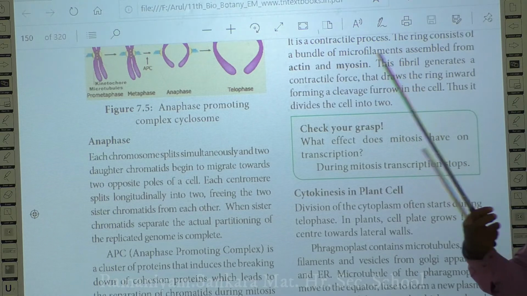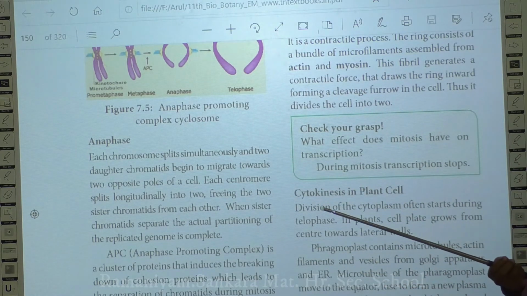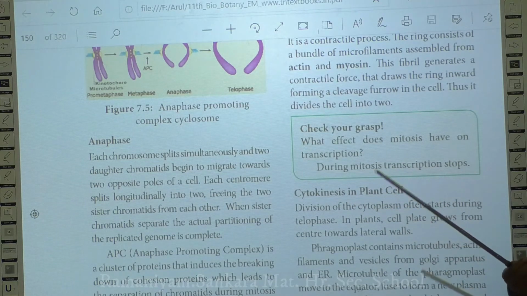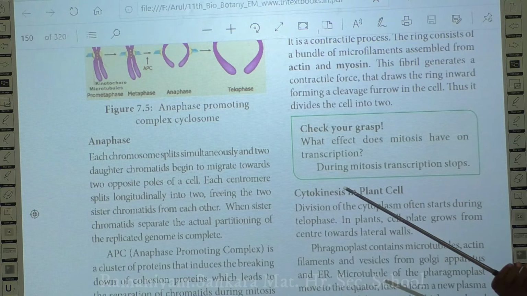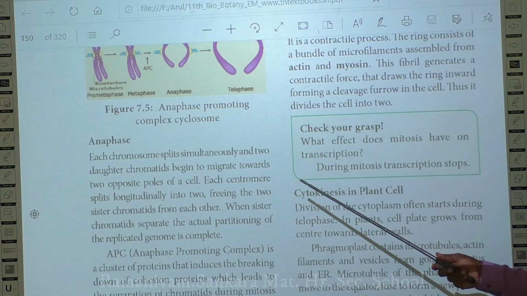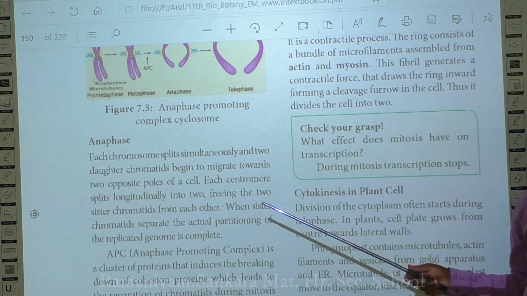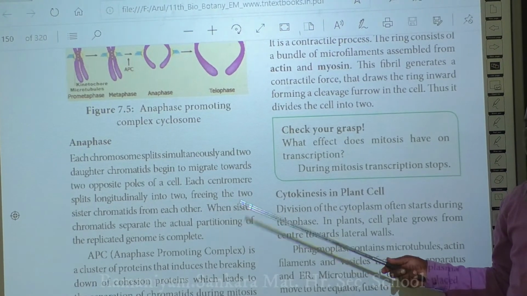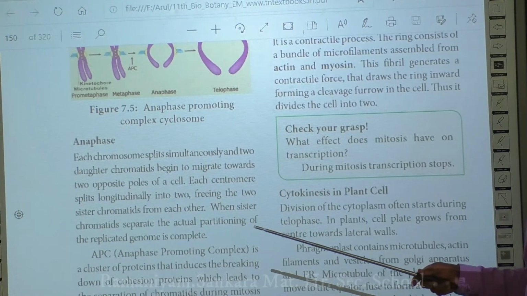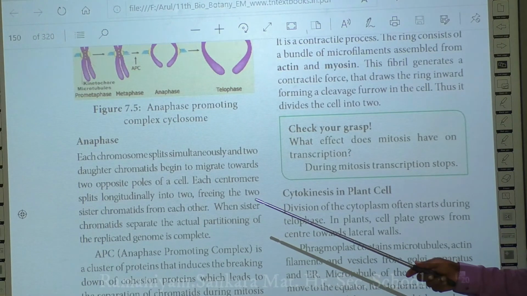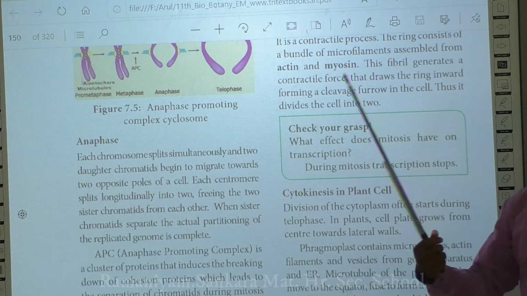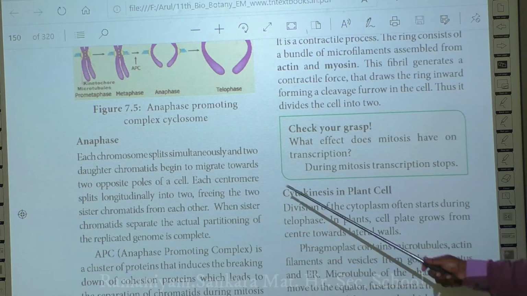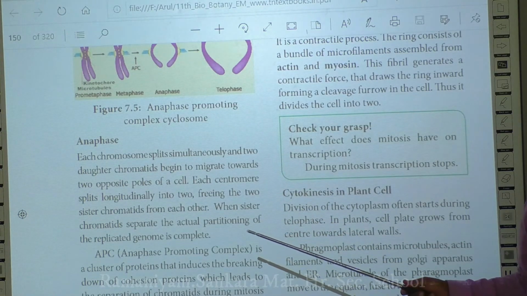The formation of two nuclei is completed during the telophase, followed by the separation of the parental cell into two cells. So during telophase, the division of the nucleus takes place and is completed. Then it is followed by the division of cytoplasm. The division of cytoplasm, or the division of the parental cell into two daughter cells, is called cytokinesis. So how does cytokinesis usually take place? We have to discuss that.